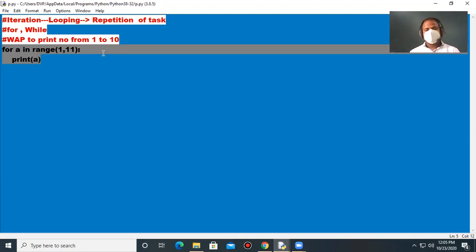First, the value of a will be 1, and in the next step the value will be incremented by 1. It will be 2, likewise 3, 4, 5, 6, 7, 8, 9, 10. Afterward, the condition will be false, so the looping will end.